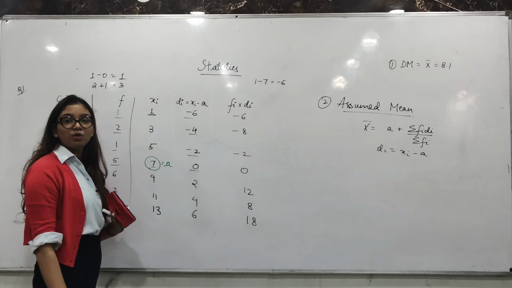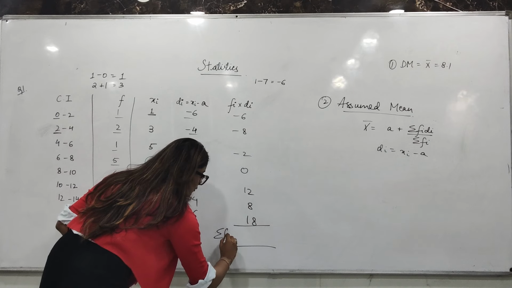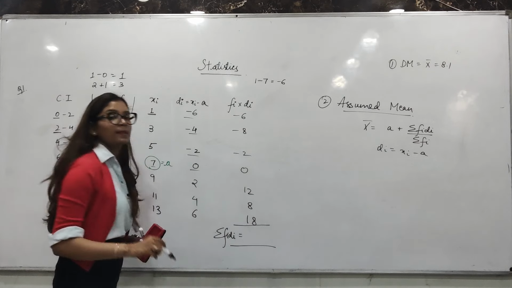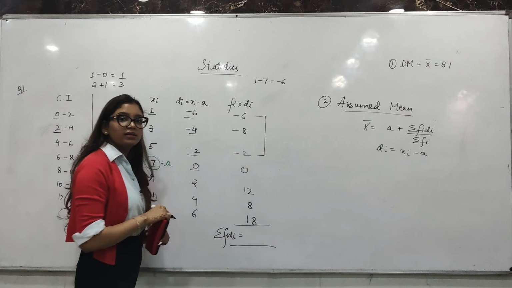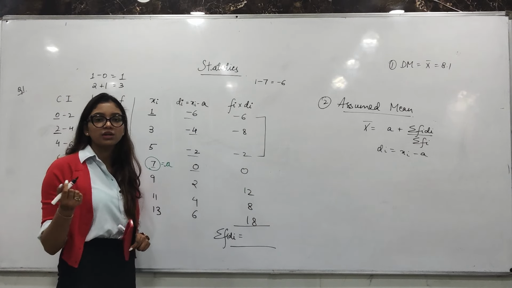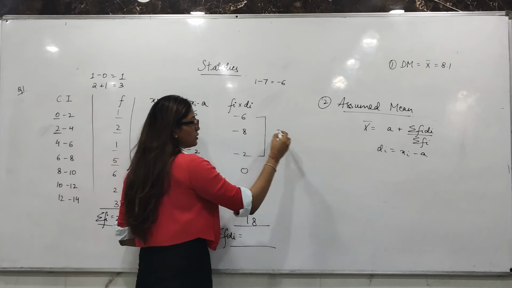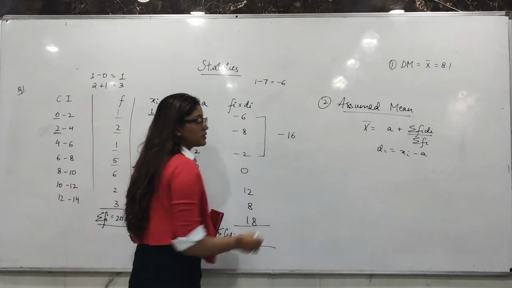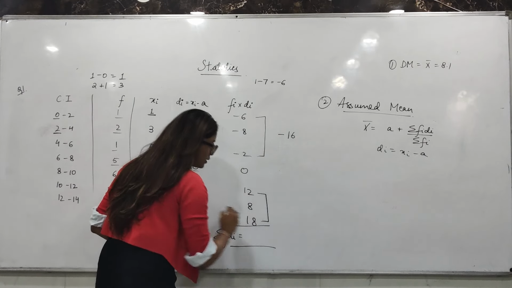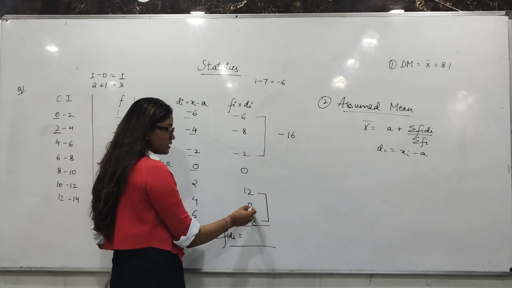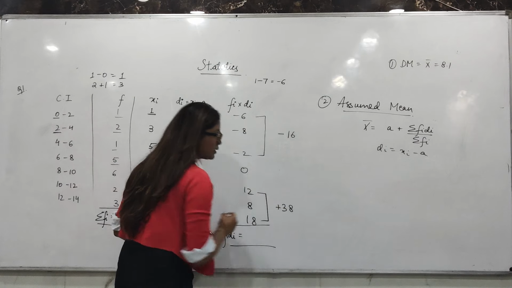I hope you all got this much. Coming to sigma fi di. Again, an easier way of solving this is, these three are negative, so if we want their sum, we add all three. 8 plus 2 is 10, 10 plus 6 is 16, with a negative sign, minus 16. And add these three as well: 12 plus 8 is 20, 20 plus 18 is 38, plus 38.